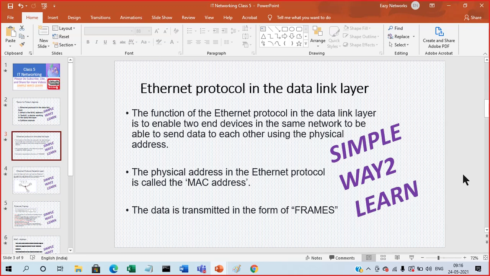Same like, for instance, you want to send some courier from one place to another place, you need some mandatory fields. You need the person name, or maybe the care of a father or mother. Then you need the street name, then village, mandal, then district, then state, then country. And last we have the pin code. Some of that information is not compulsory, it's an optional field, but the pin code is mandatory.